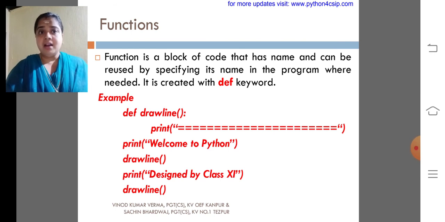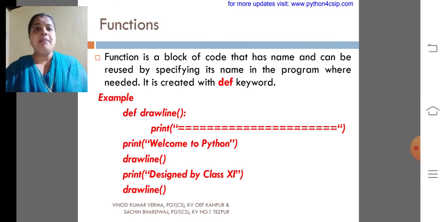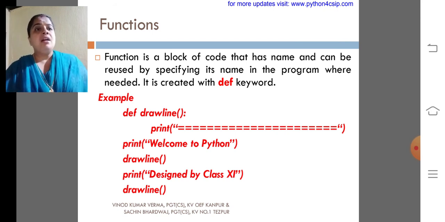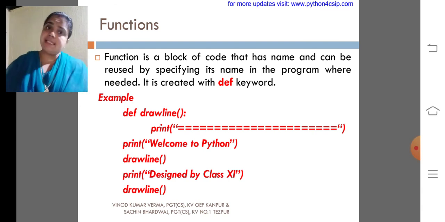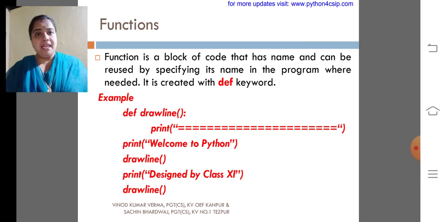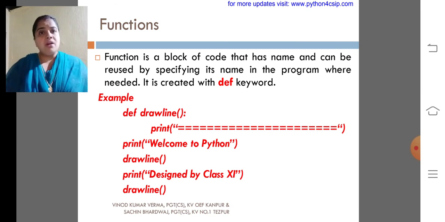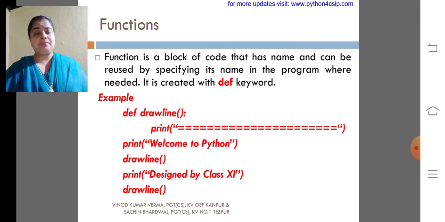My dear children, a function is a block of code that has a name and can be reused by specifying its name in a program where needed, and it is created with the def keyword. Functions in Python are mainly focused on modularity, that we already discussed in decomposition. So functions include modularity.